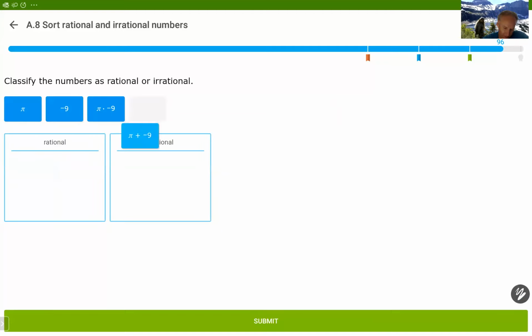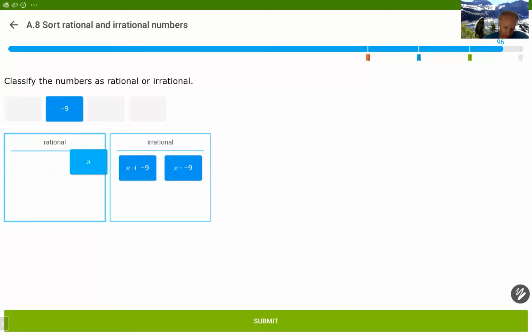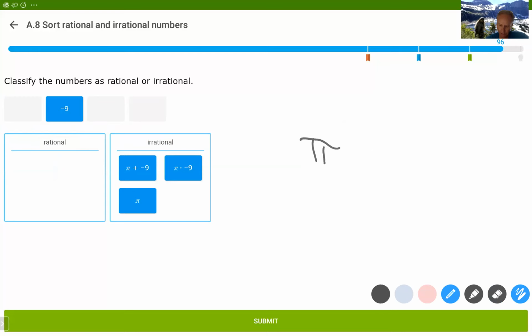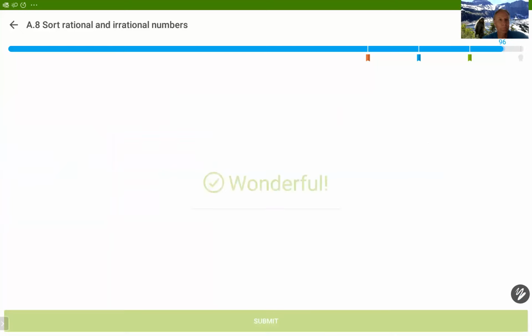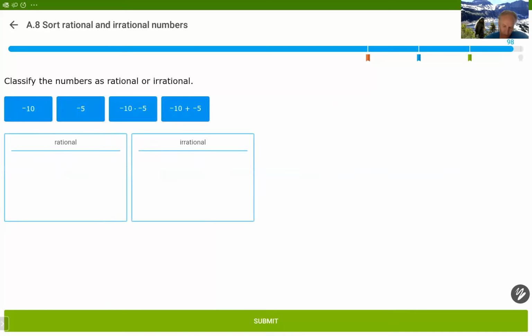And pi is irrational, as is any multiple and any sum involving pi. The only exception is if you take pi and maybe subtract pi, which of course is 0, an integer, and it's not irrational. By the way, 0 is rational. It's 0 over 1. More. Oh, more. All of these, of course, are rational.